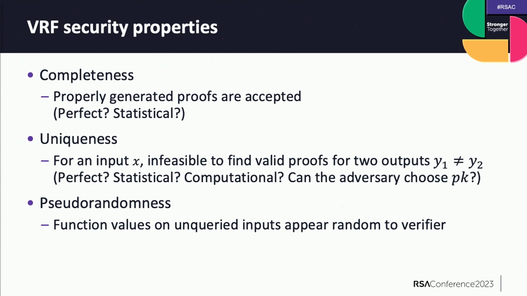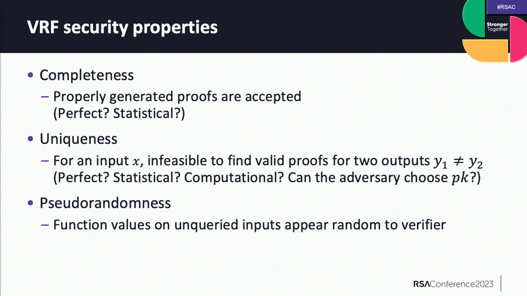The second is the so-called uniqueness. So this says for any input x, it is infeasible to find a valid proof for two different outputs, y1 and y2. Of course, this implies that because y1 and y2 are different, only one of them can be correct. So this implies that it is infeasible to find a valid proof for an incorrectly generated function output.